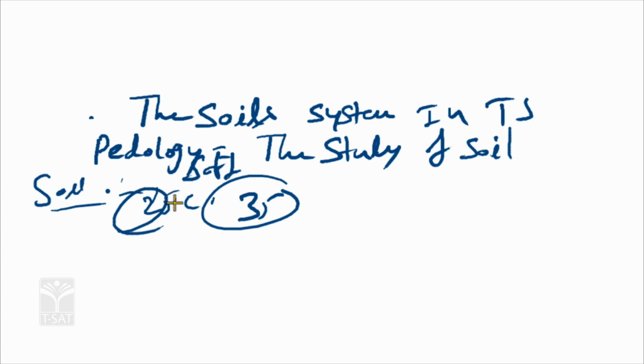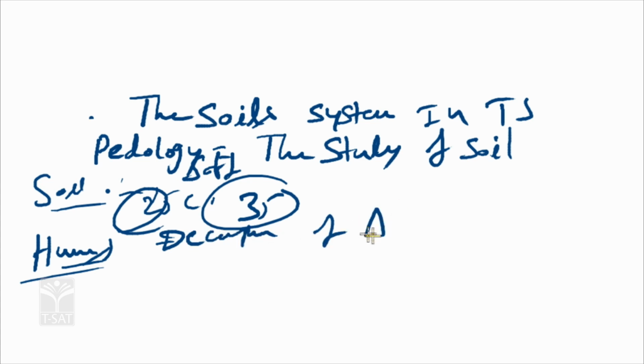Basically, in the soil, different types of structures are there. First of all, humus, H-U-M-U-S. Humus is the decomposition of animals and plants and human beings. Dead bodies of animals and plants, decomposed waste material or fertile content material, is called humus.